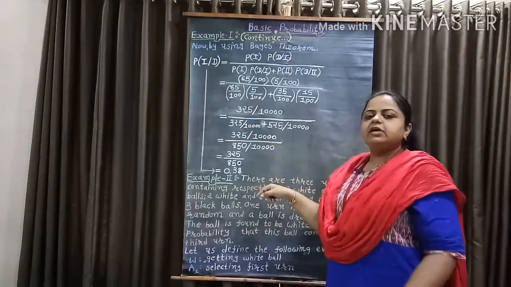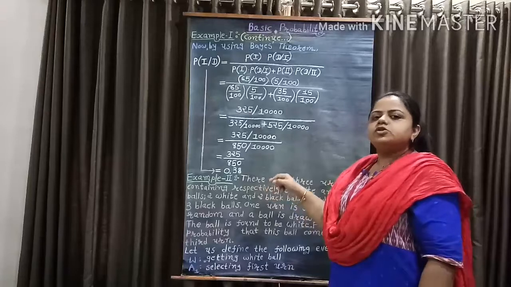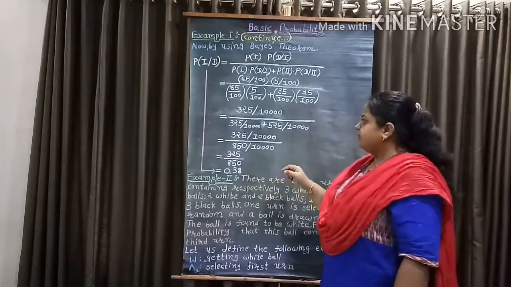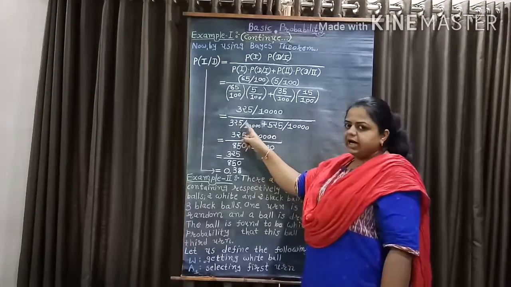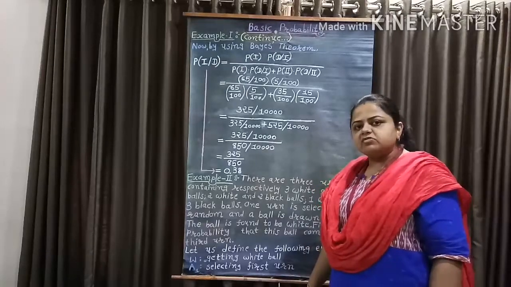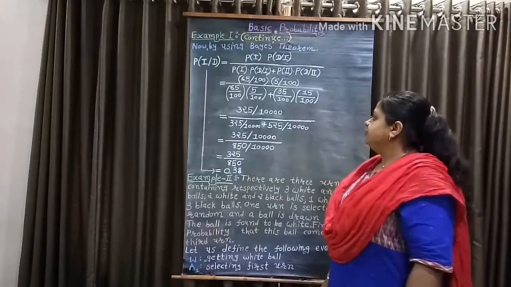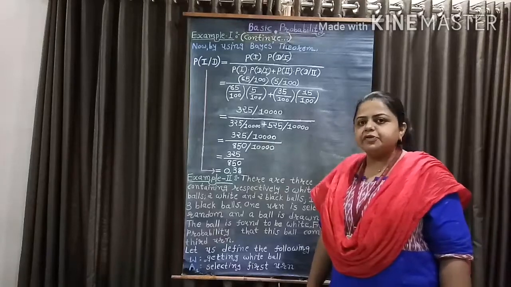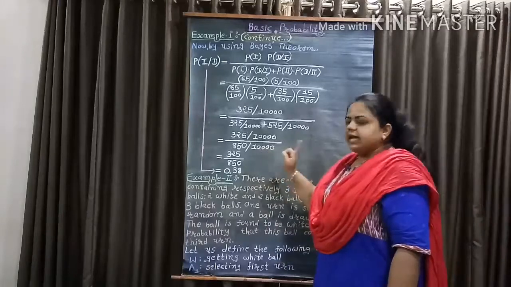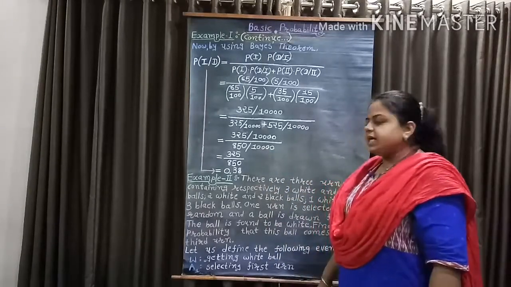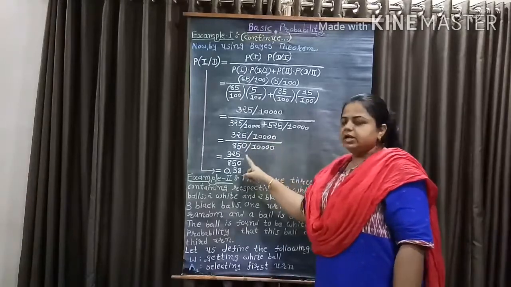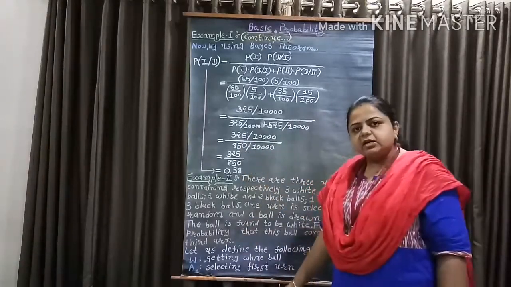In the denominator, our denominator is the same. So we take LCM. After taking LCM, we get 325 plus 525 whole over 10,000. So 325 plus 525 is equal to 850, so we get 850 over 10,000. So our term becomes 325 over 10,000 whole over 850 over 10,000.